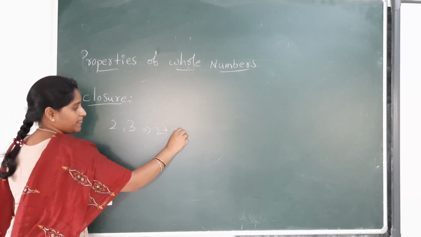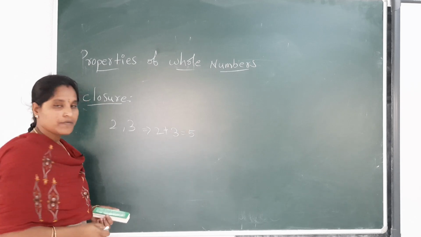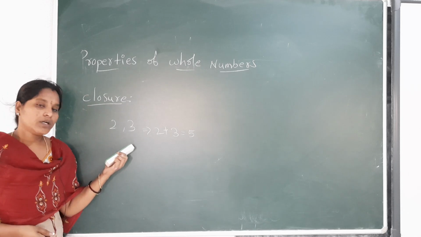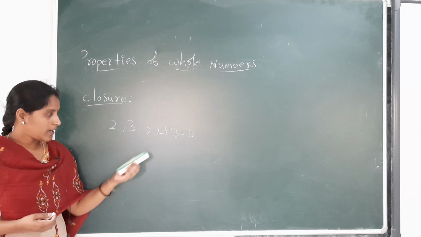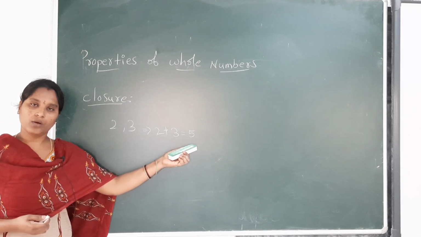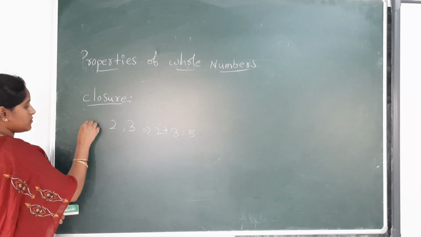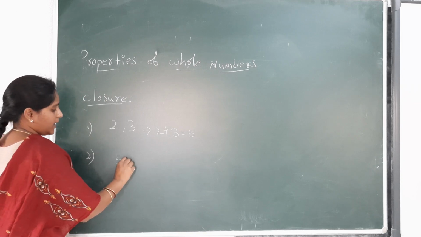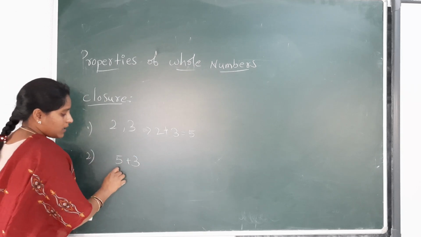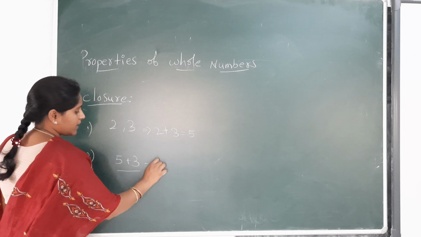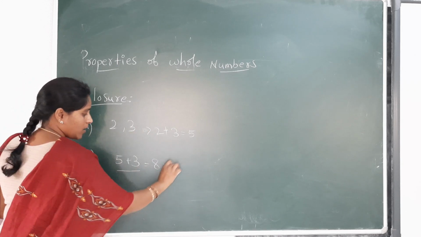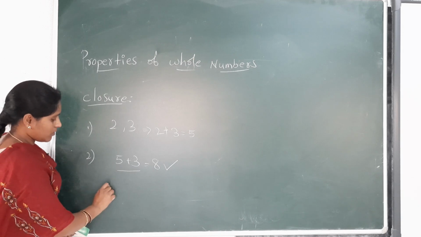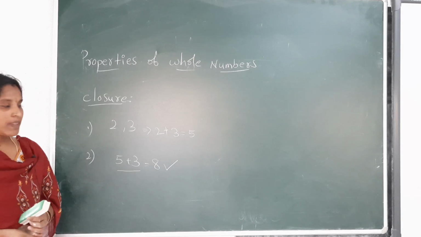2 plus 3, we get 5. Again 5 is also a whole number. In this closure property we take any two whole numbers and add them together, then again we get a whole number. Next, one more example. 5 is a whole number and 3 is a whole number. Let's add together, then we get 8. 8 is also a whole number. So the closure property holds for whole numbers.